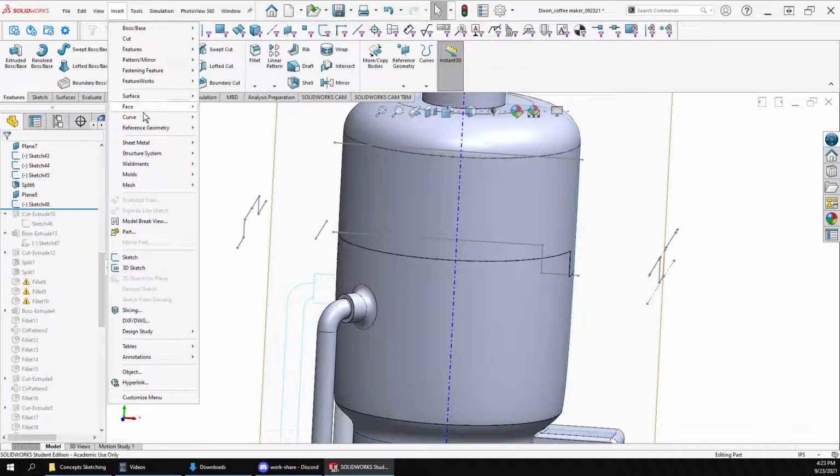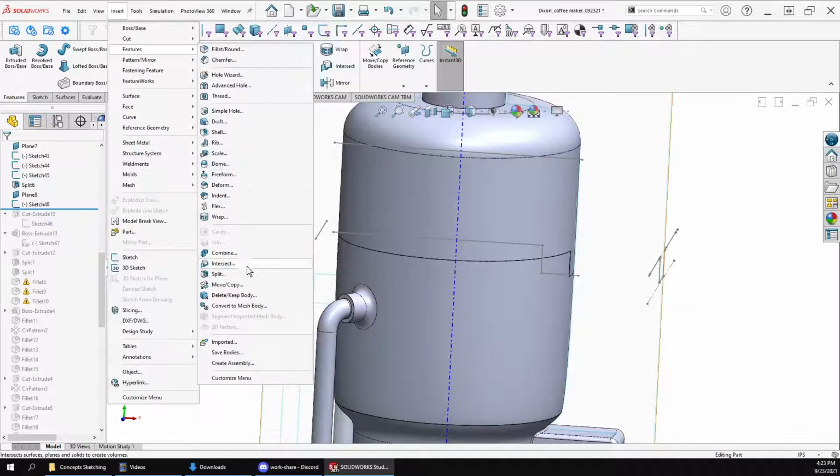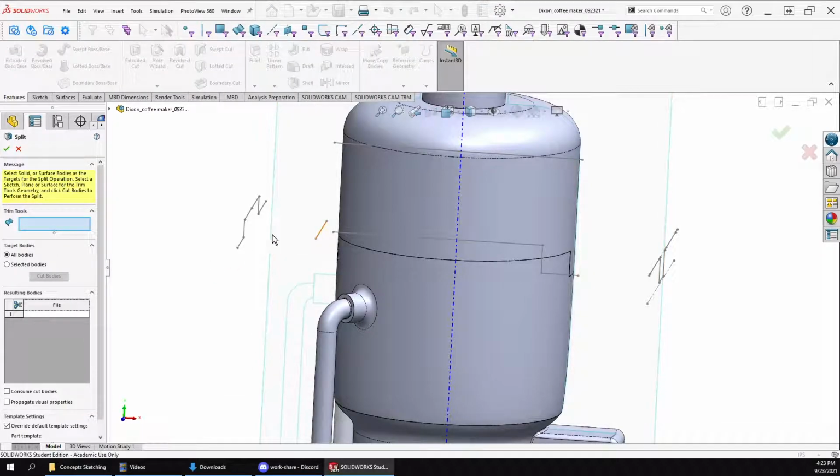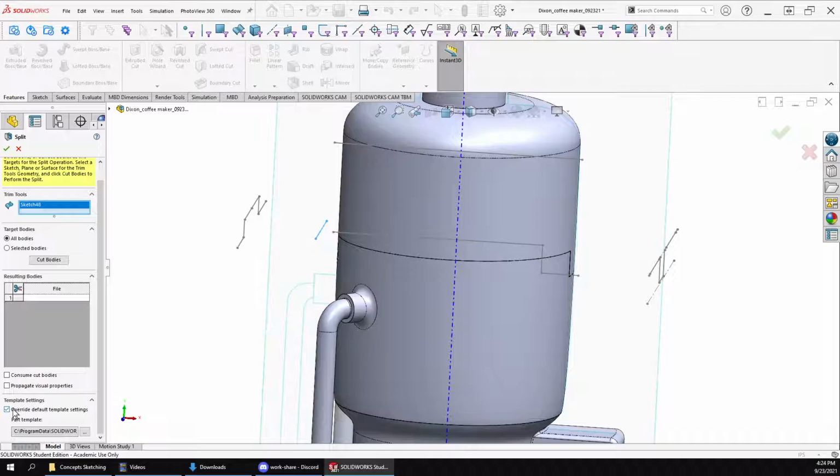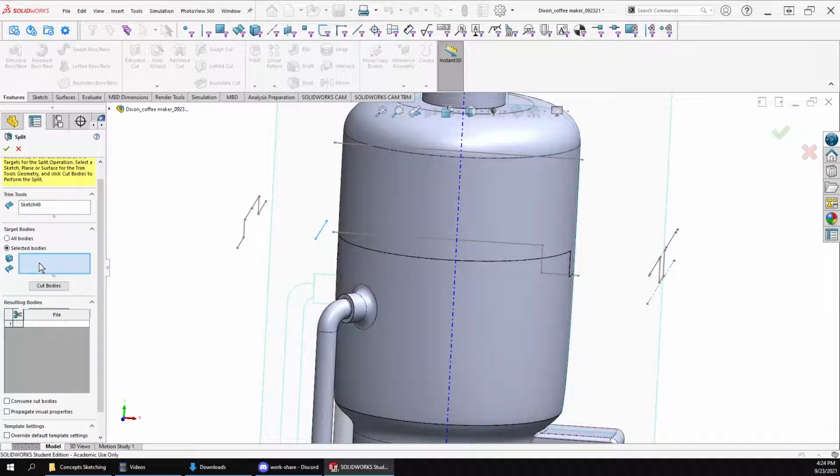So insert reference or insert feature, split body. We're going to go with the trim tool, which is this. I'm going to turn that off. We're going to select the bodies.